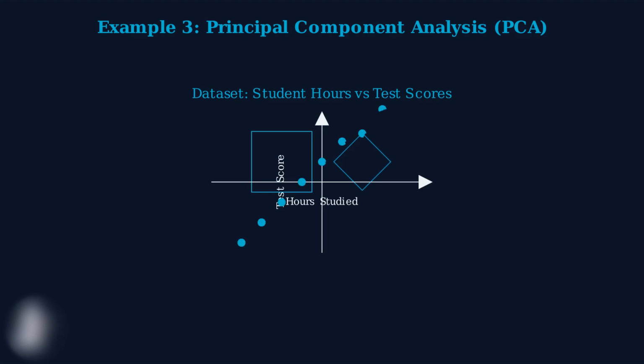Here's our sample data. Each point represents 1 student. Notice how the points tend to follow a diagonal pattern. Students who study more hours generally get higher test scores. PCA finds the principal component, the direction that captures the most variation in the data. This becomes our new coordinate system. The linear transformation rotates our data to align with this principal direction.